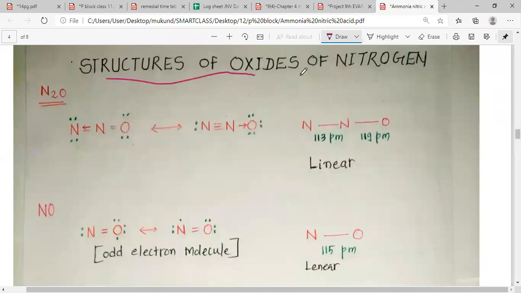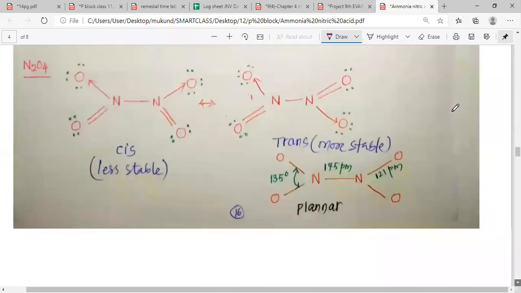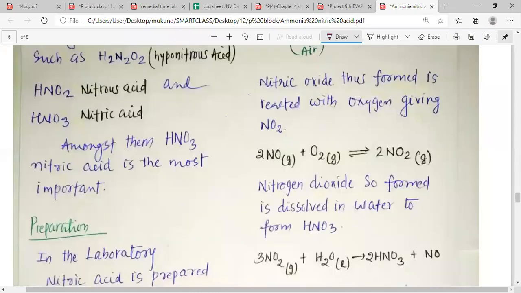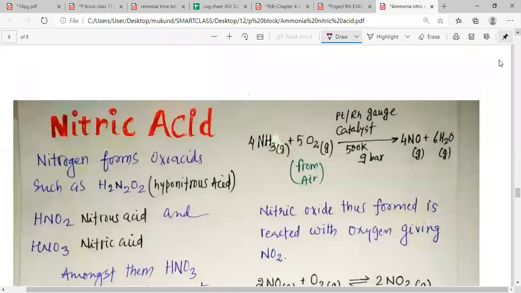Okay, then, my dear students, in the next period, we will study the structures of these various oxides, and we will also study nitric acid. We have to stop here, because you need to go to the next class and I need to give you some time.